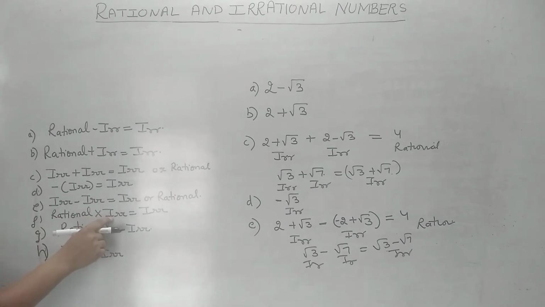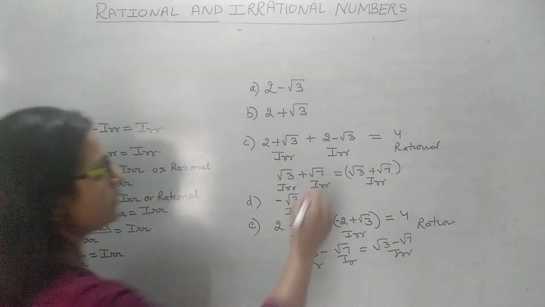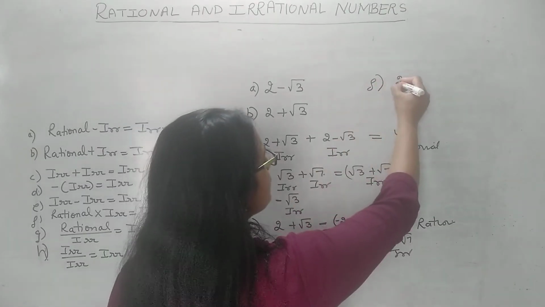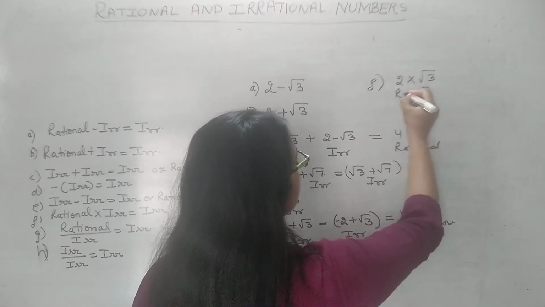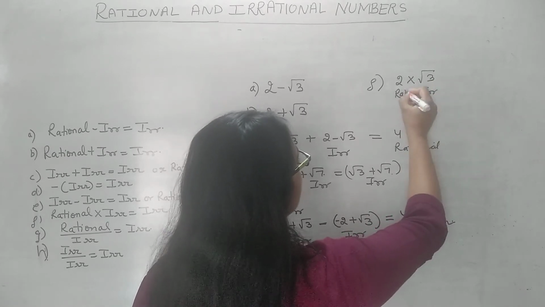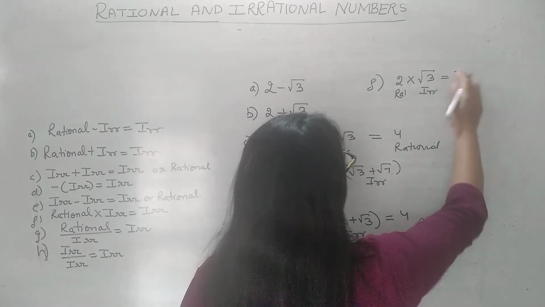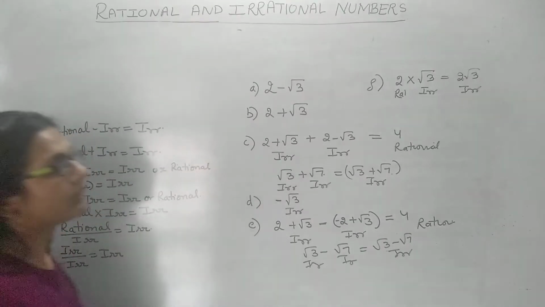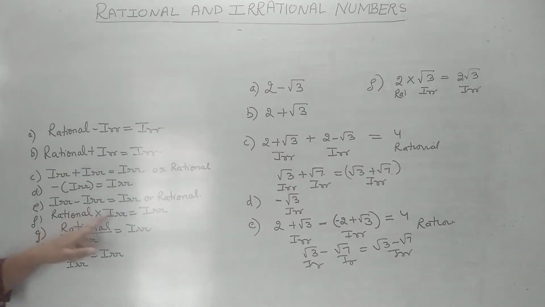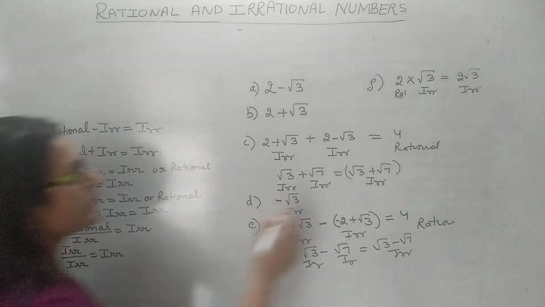Rational into irrational is always irrational. So this is a rational number. When we multiply it by an irrational number, then the answer is always irrational. So this number that we got is irrational. Whenever rational is multiplied by irrational, the answer is always irrational. Then comes rational over irrational.